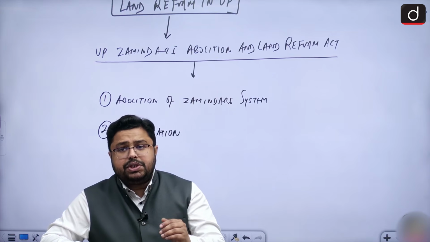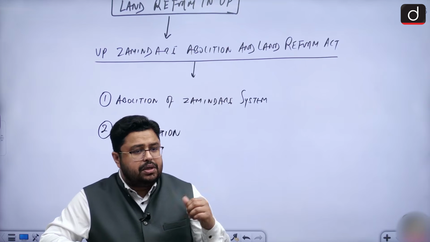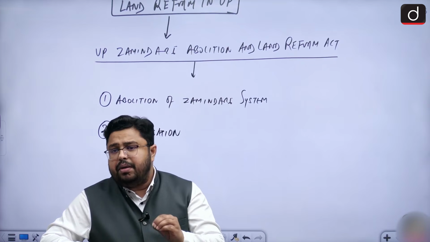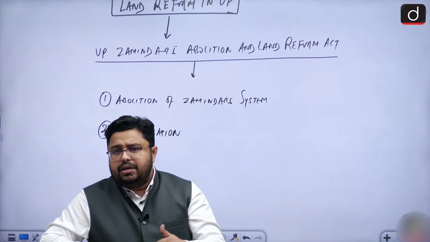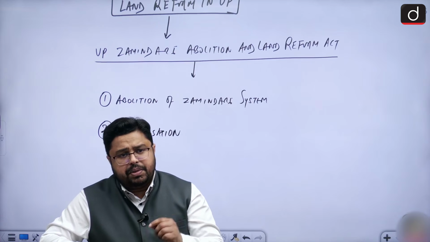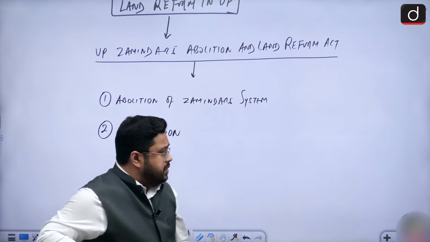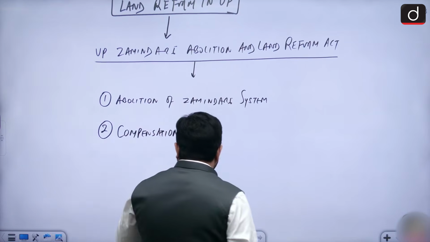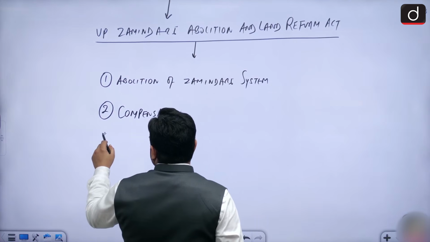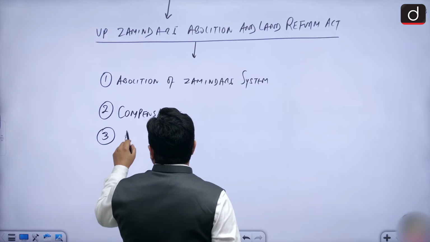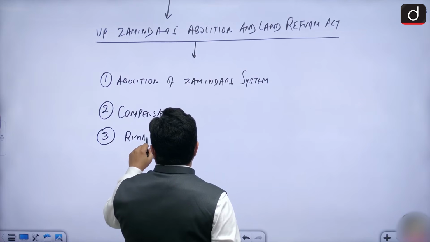Besides the compensation, the government also made a provision under this act for a rehabilitation grant, right? Under the rehabilitation grant, different kinds of support were provided. But first the compensation. Apart from this compensation, which was 8 times of the net asset value, there was also a provision for rehabilitation grant.